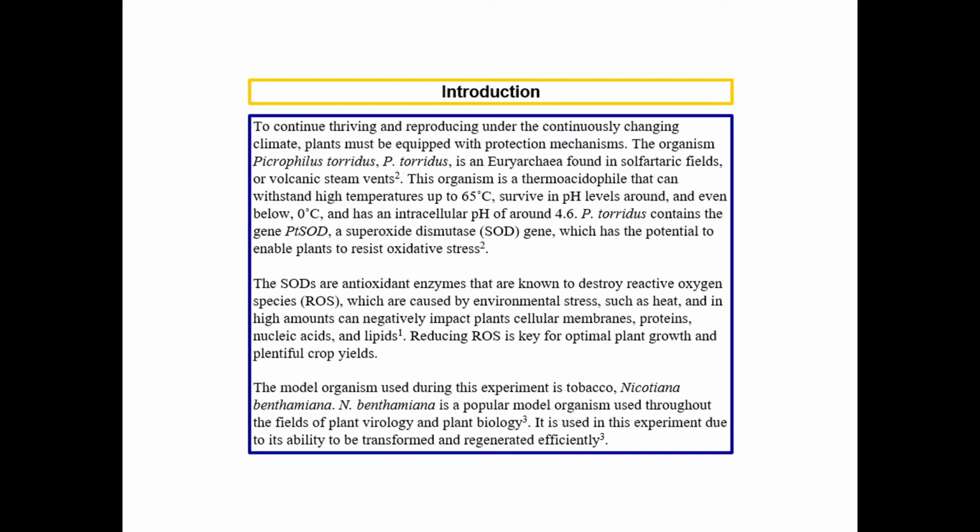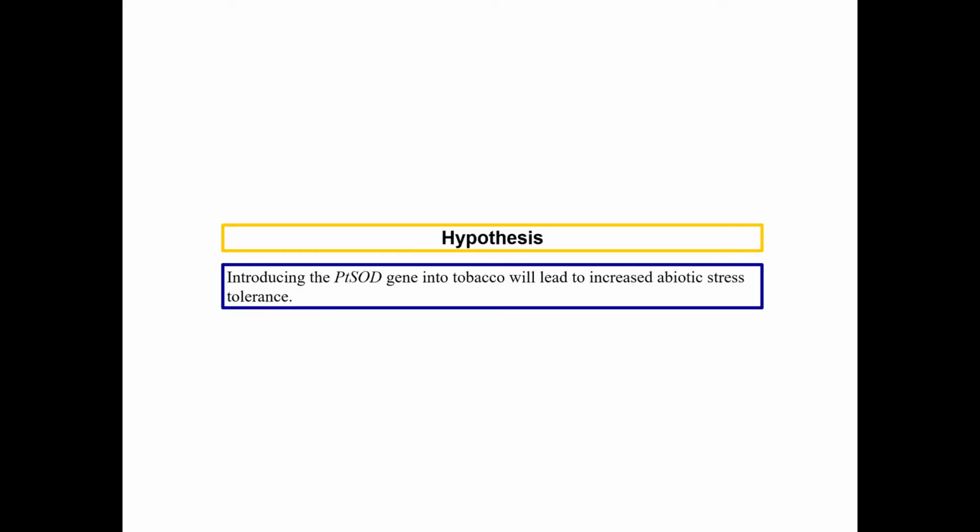The model organism that we decided to use is tobacco, specifically Nicotiana benthamiana. This is a popular model organism used in the fields of plant virology and plant biology. And we decided to use it because of its ability to be transformed and regenerated efficiently. Our hypothesis is that introducing the pTSOD gene into tobacco will lead to increased abiotic stress tolerance.